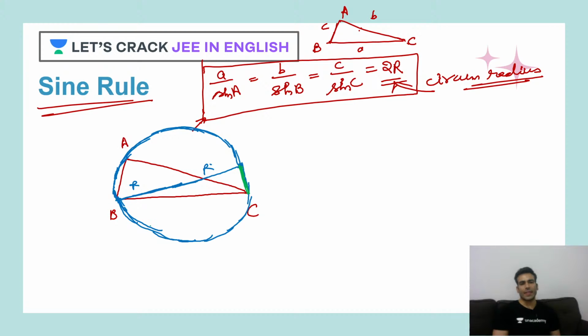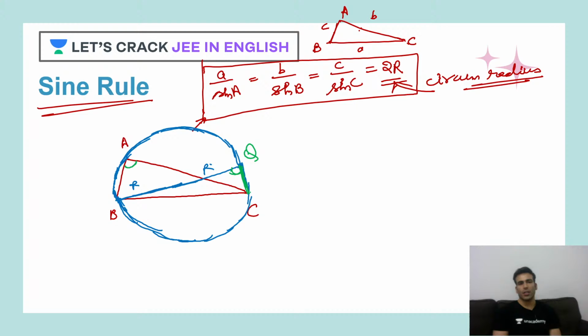If from the same arc we subtend angles on the remaining perimeter, those angles will be equal. That means, let's say this point is Q, this angle Q will be equal to this angle A, right? Because it's the same arc.